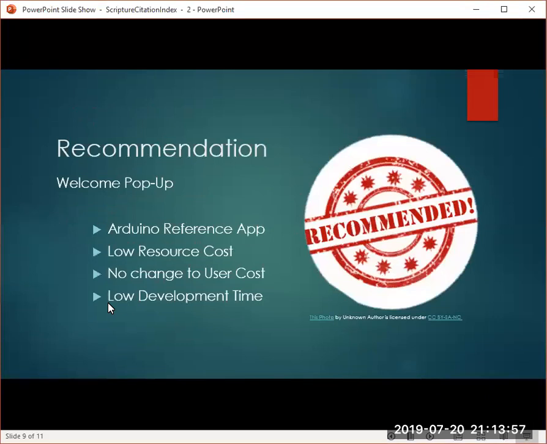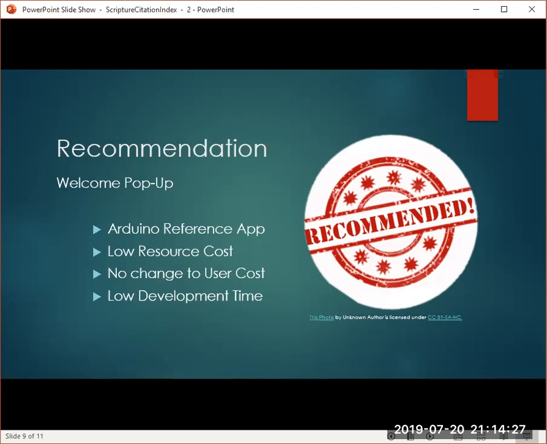So based on that data and those criteria that we scored and used the apps to compare, we recommend creating a welcome pop-up dialog box to explain what the app does and how to navigate the app. We found that in our usability test, the Arduino reference app scored 19 out of 23 points in the usability criteria.